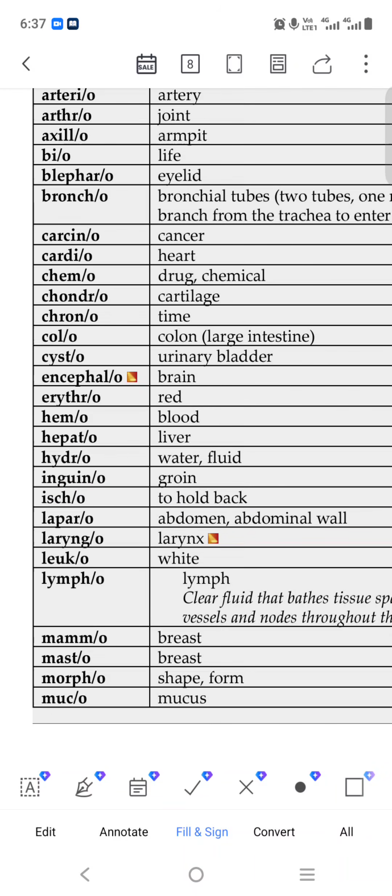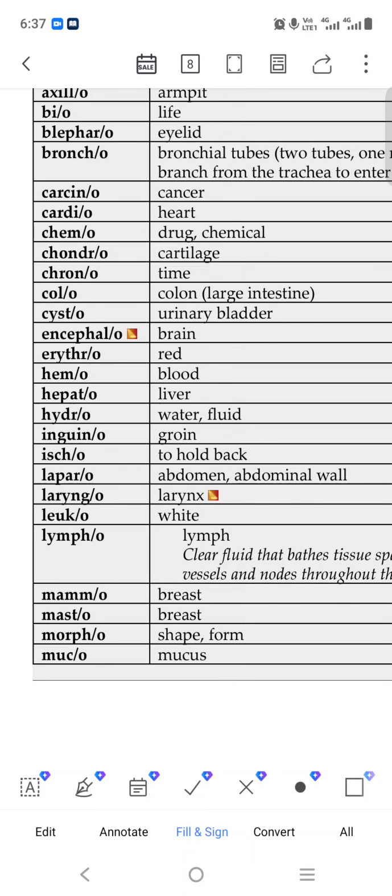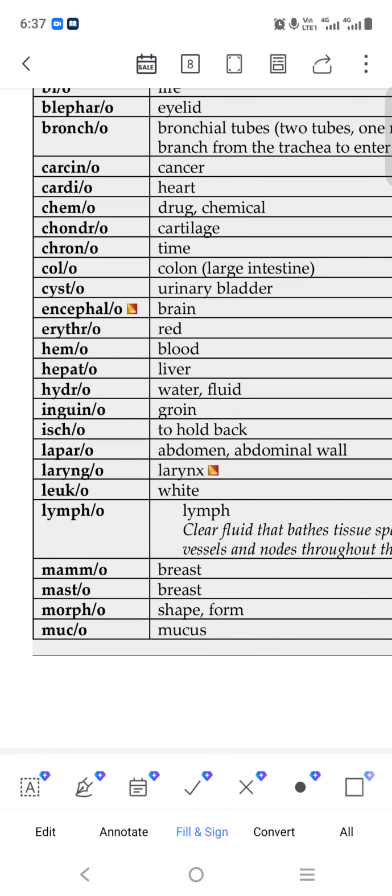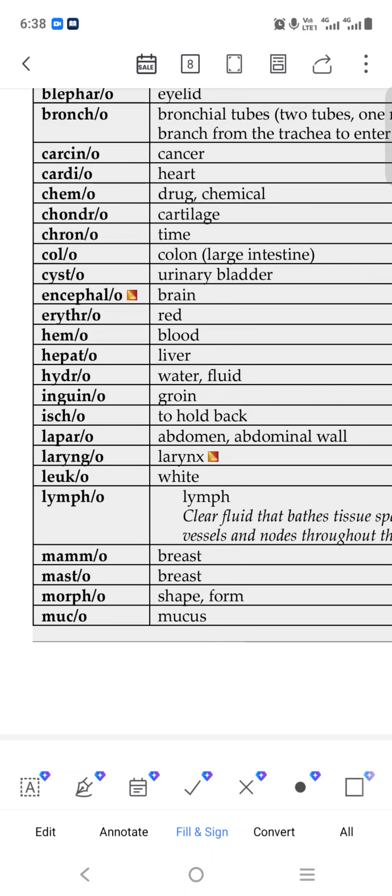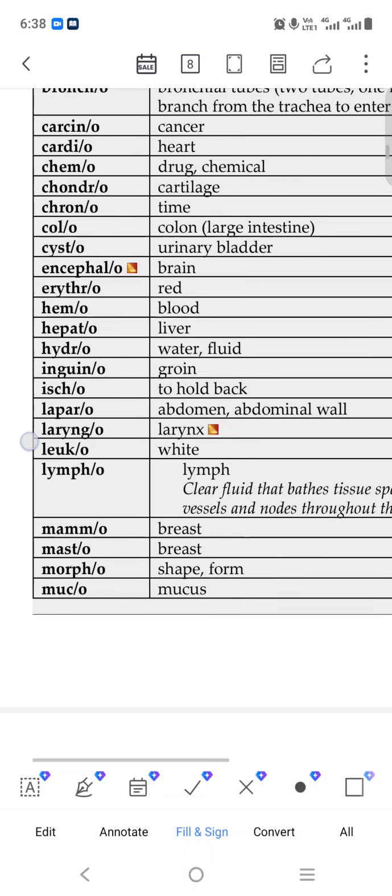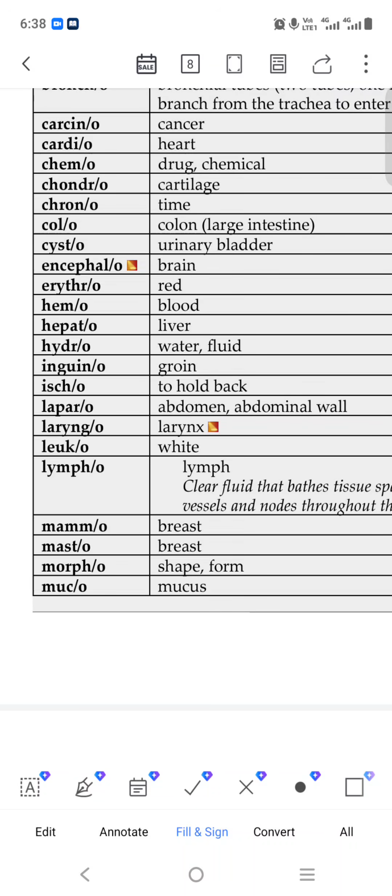Encephalon means brain. Erythro means red color. Hemo means blood. Hepat means liver. Hydro means water, we know that. Inguino means groin area, our waist area or pelvic area. That is inguinal, meaning our downside area. Ischio means to hold back. Laparo means abdominal wall. Laryngo means larynx.